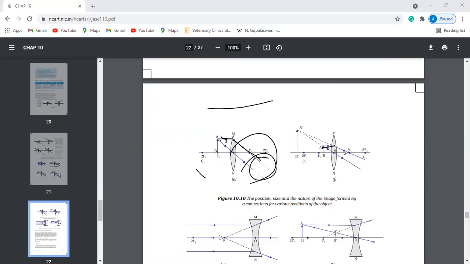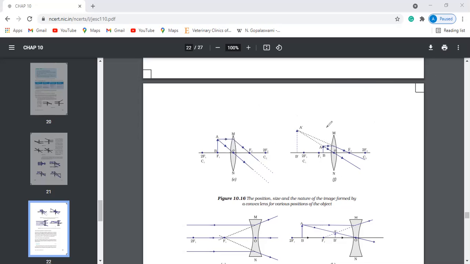One ray goes through the center. So what happens now? Both will not meet, and you extend them backwards to the other point. What does it mean? It means the image is virtual. I have told you that it is virtual when you extend a line like this. So it's a virtual image and it's erect because it's in the upright position like this. These five ray diagrams are very, very important.